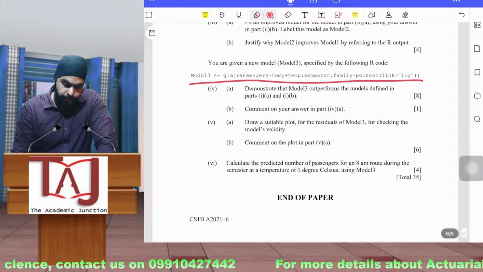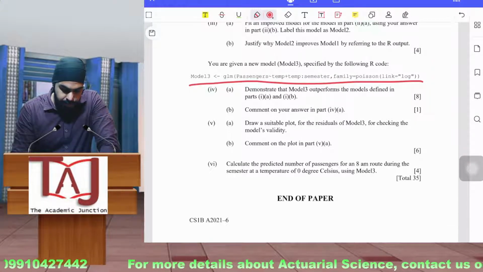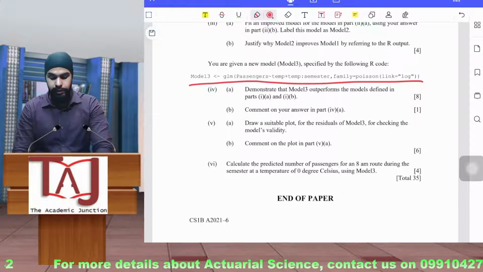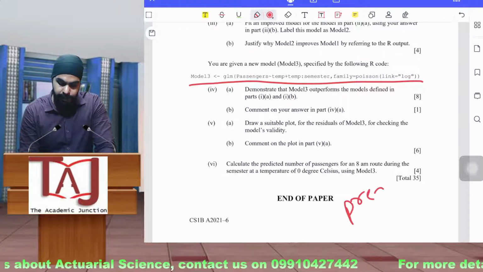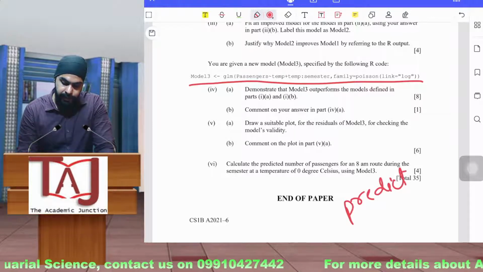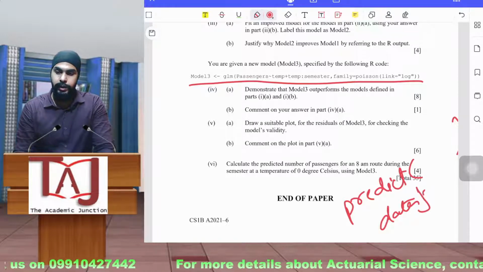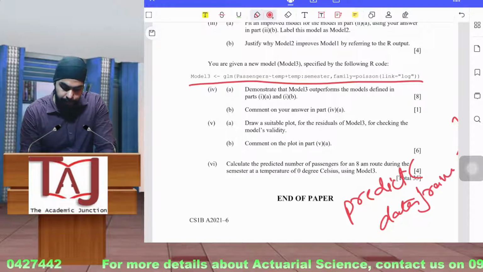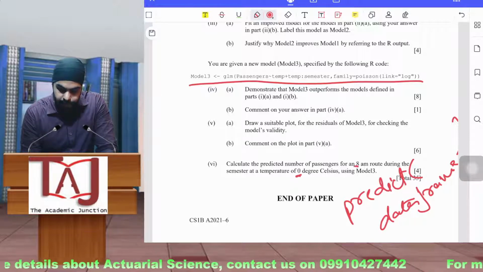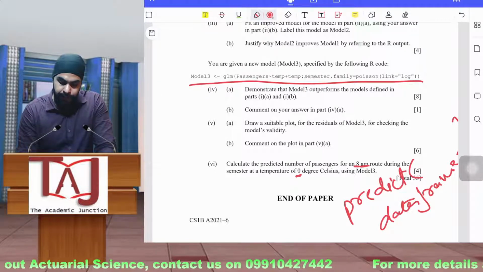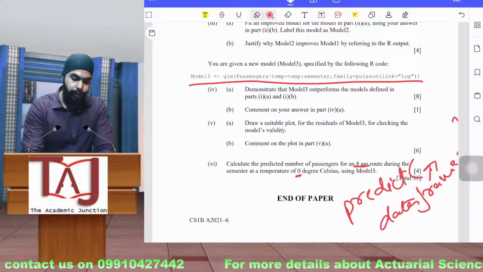And then calculate the predicted number of passengers for an 8 AM route during the semester at a temperature of 0 degrees Celsius using model 3. For this you can use the predict function. We already discussed this in the class, and it takes a data frame. So first you will have to create a data frame. You will put the values of temperature 0 degrees and route 8 AM in that data frame, and then you will pass that data frame to the predict function, and it will give you a value, and then you have to use that value.